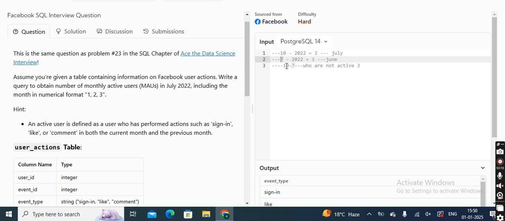Because all the 7 were performing this kind of stuff. So I have written it in an inverse way that 3 of my users who are present in July were not active, because I have no record of them in June month. So they are not my monthly active users, I will rather say, right? They are not my MAUs basically.